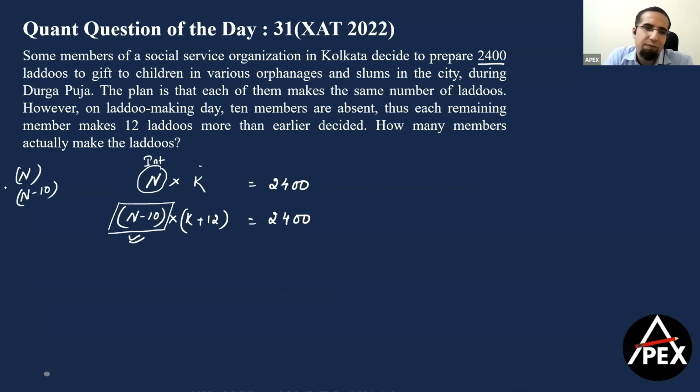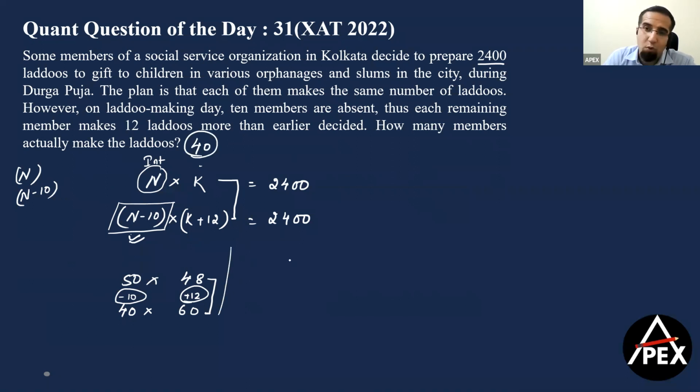When I was looking at it, the first numbers that came to my mind were 40 and 50. If I take n as 50, I get 50 into 48 equals 2,400, and n minus 10 becomes 40. And 40 into 60 equals 2,400, which also satisfies the criteria: k and k plus 12 have a gap of 12, and here the gap is 10. So n is 50 and n minus 10 is 40. The question asks how many members actually made the laddus, which is 40.